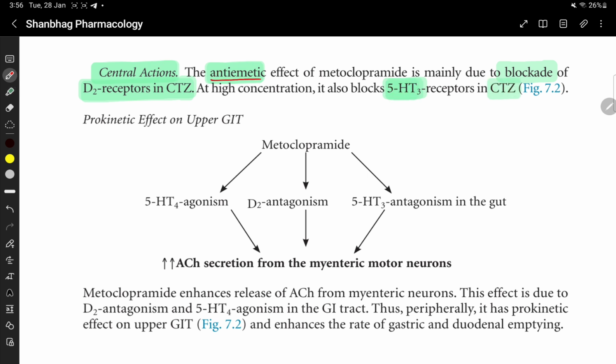So the anti-emetic effect of metoclopramide is due to the blockage of D2 receptors in the CTZ, and at high concentration it also blocks the 5-HT3 receptors in the CTZ.